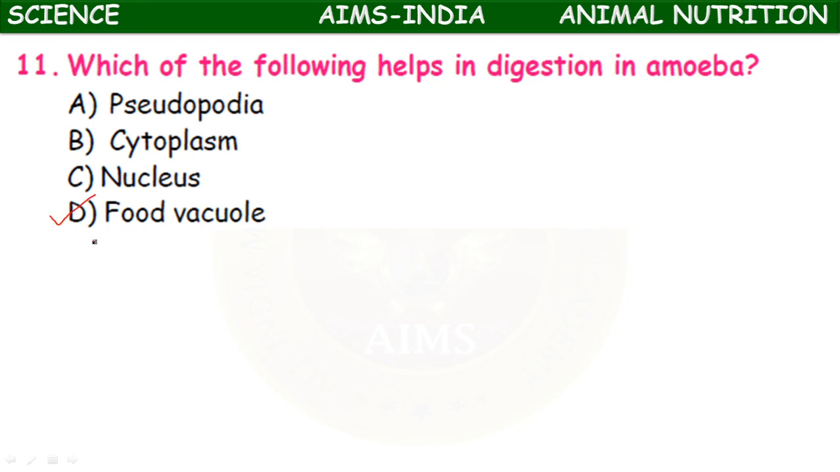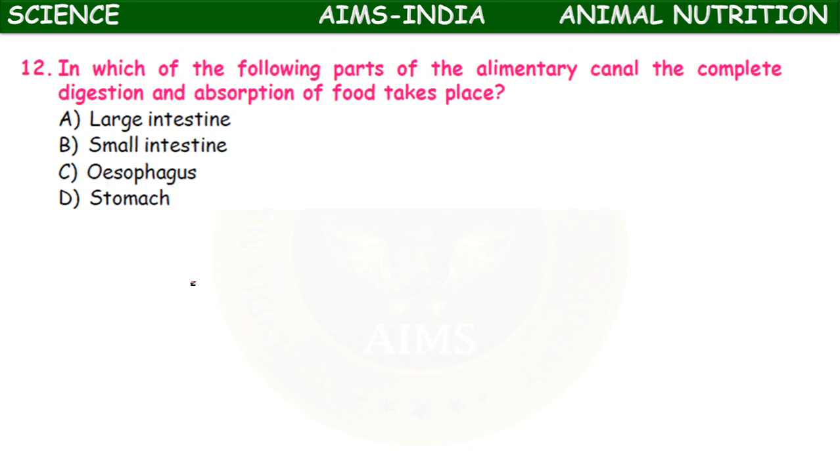Food vacuoles. The pseudopodia surround the prey and ingest it. After that, around the prey a vacuole is formed that is called the food vacuole. Inside the food vacuole there are hydrolytic enzymes which help in the process of digestion. This kind of digestion is called intracellular digestion, which takes place in amoeba inside the food vacuole.